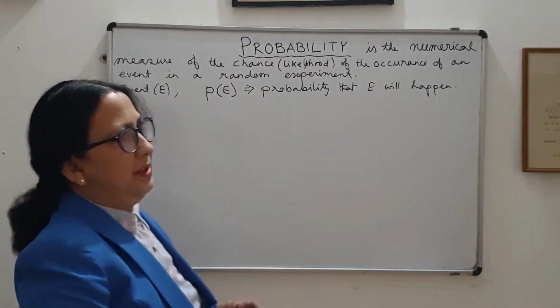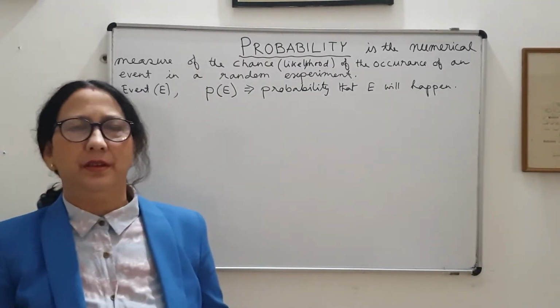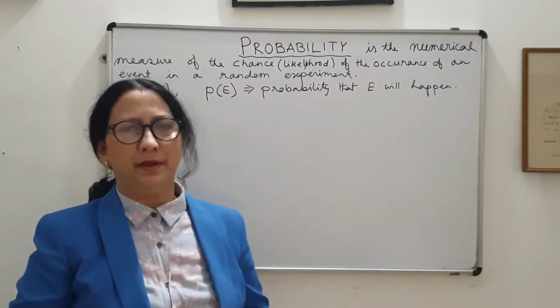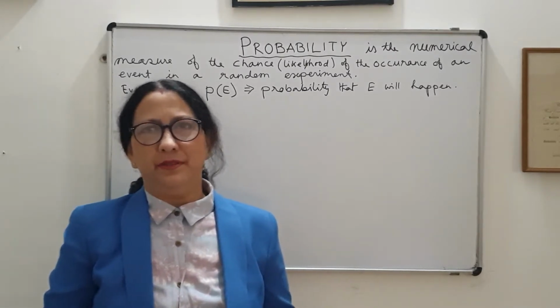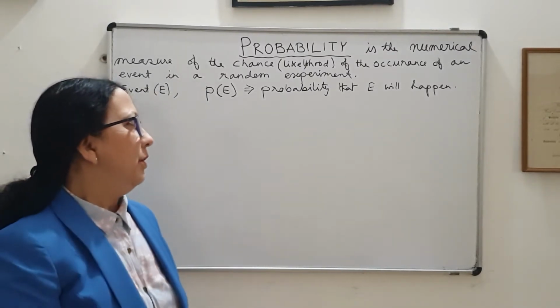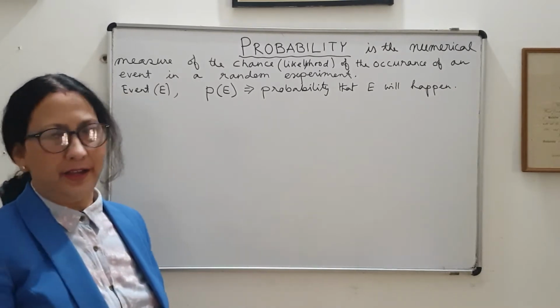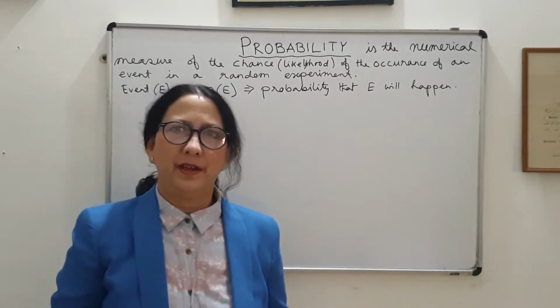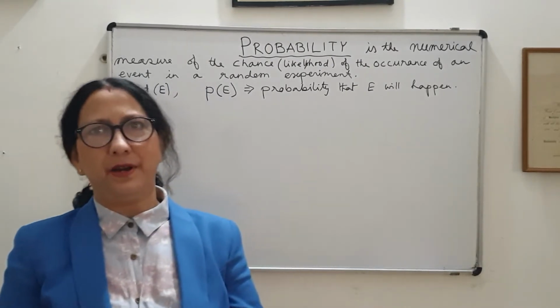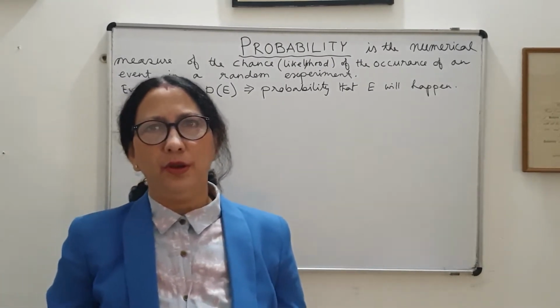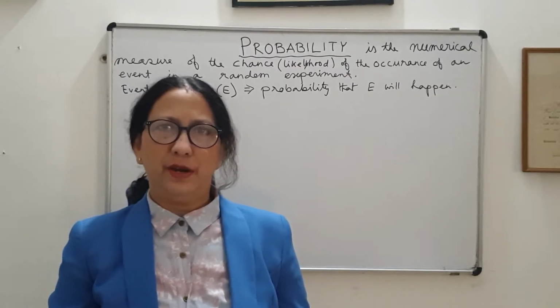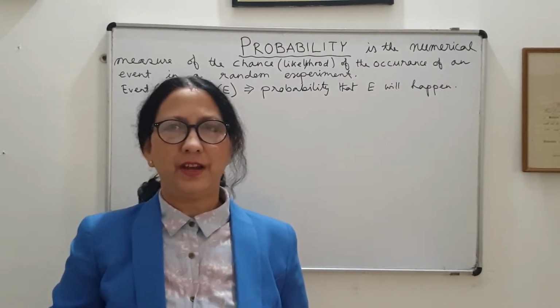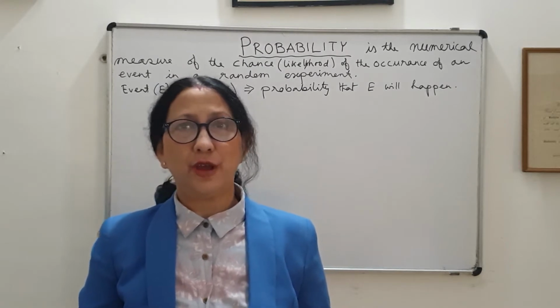And sometimes an event is sure to happen. Suppose when I throw a die, I define my event like this: the number that will come up will be less than or equal to 6 and more than or equal to 1. Then that is sure to happen.